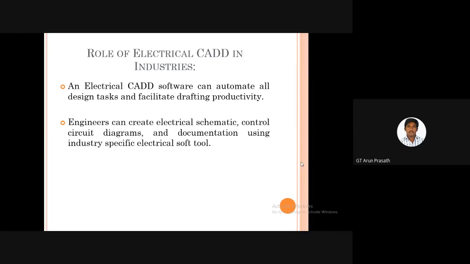Another thing: polytechnic students have a special CAD lab and CAD classes in their curriculum. But the students studying EEE or electrical and instrumentation are not using AutoCAD Electrical. In future we will see.